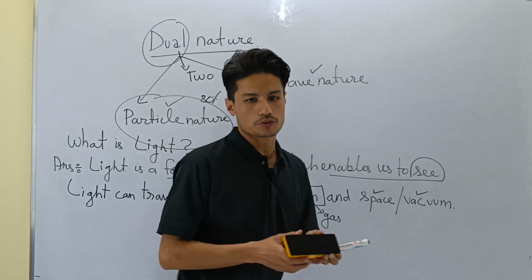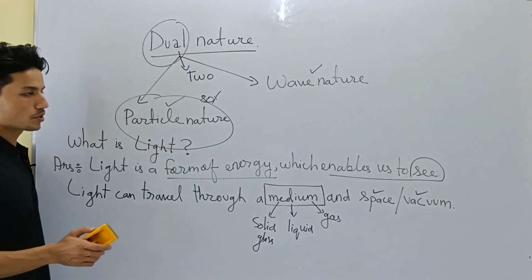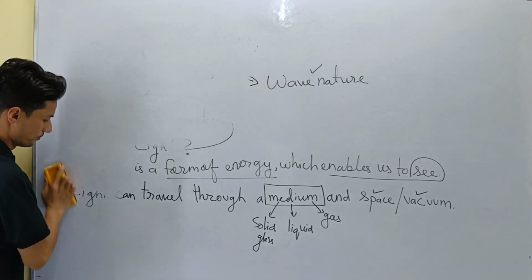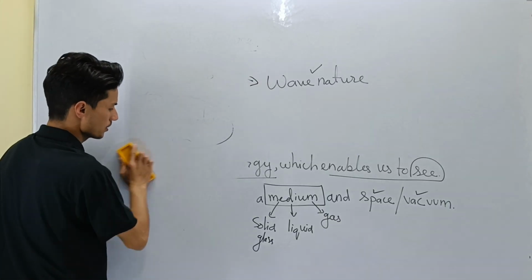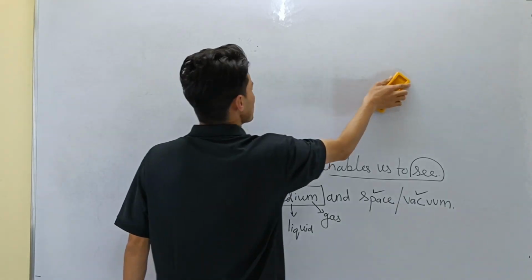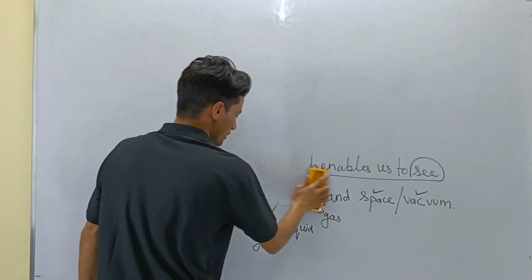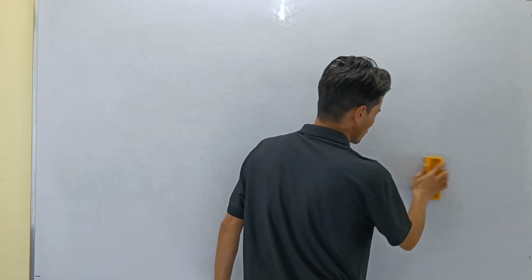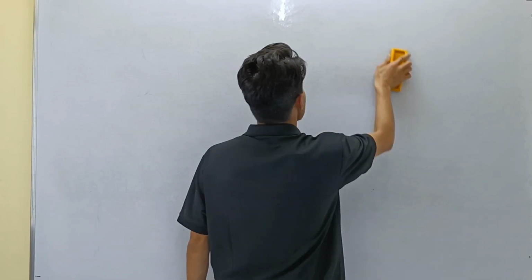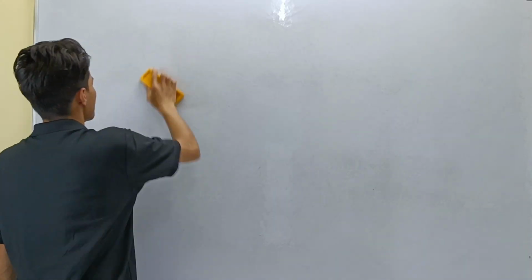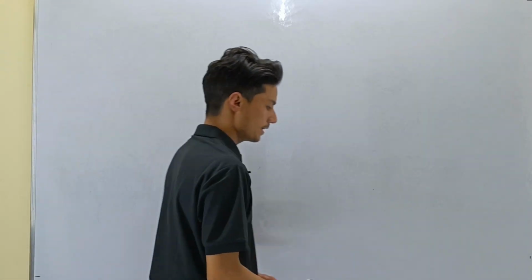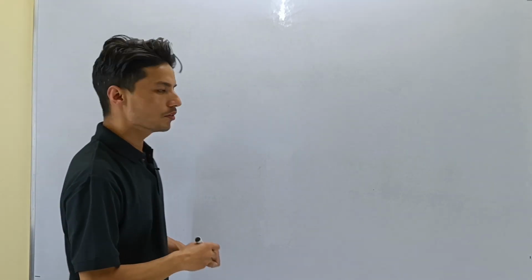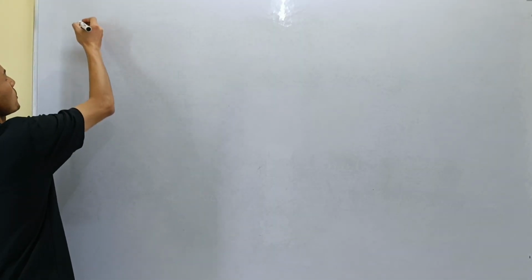So what more should I tell you? Now I'll tell you about some properties of light. Let us discuss some properties of light. I hope you are making notes, students. Please make notes. Today's class is an introduction before we go into the chapter, because you need to have a good concept on light and its properties, because the lesson is about light.